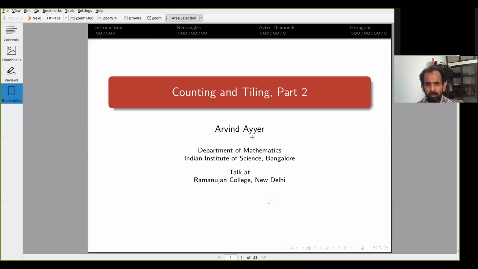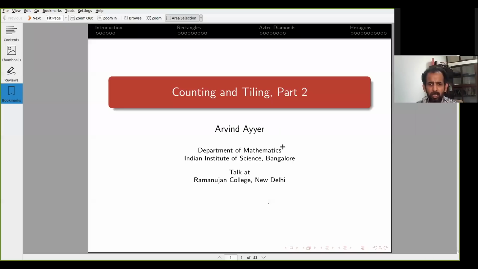What we talked about last time. So last time I introduced a method for counting problems known as generating functions. And towards the end, I applied it to a tiling problem on graphs, which we call perfect matches.